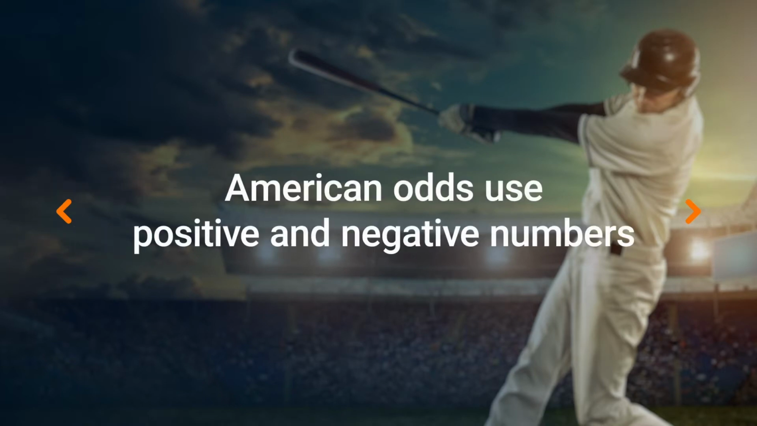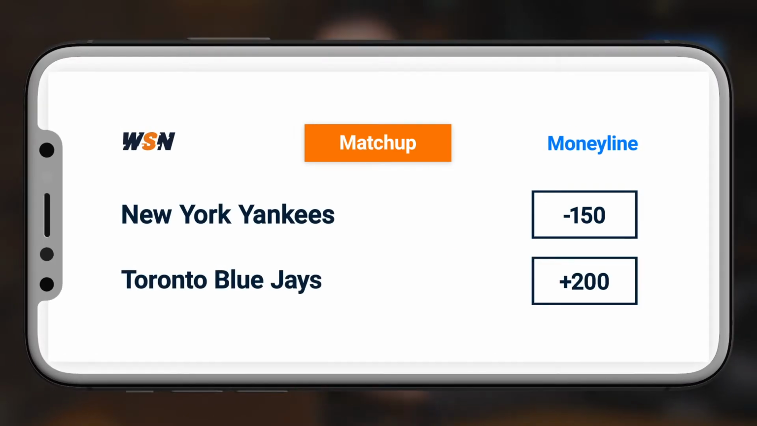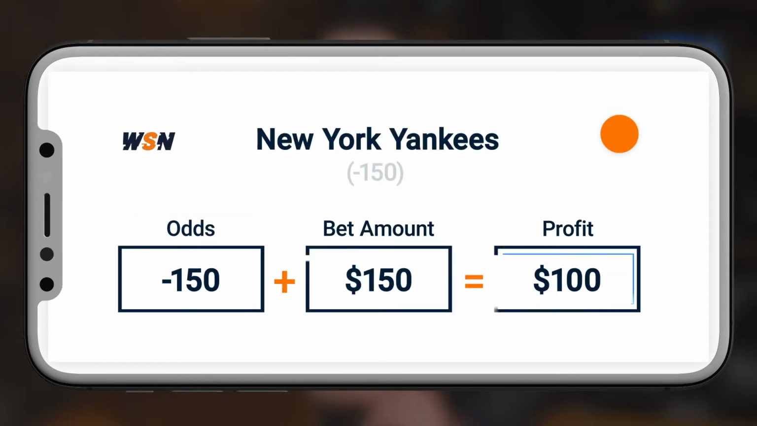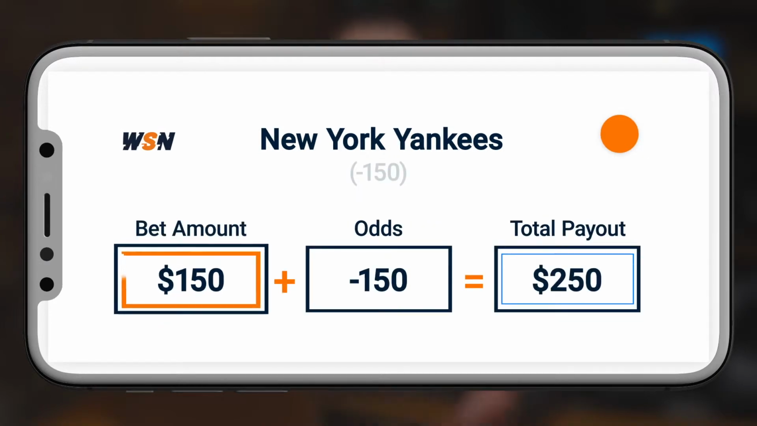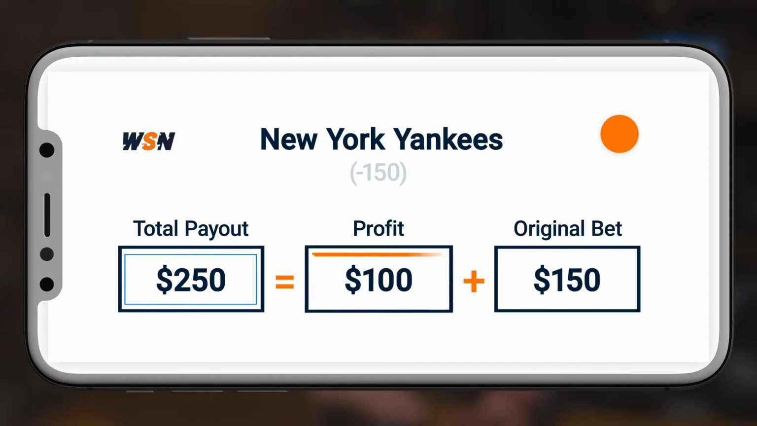American odds are shown using a plus or minus sign followed by a number. Here are some simple rules for reading American odds. When you see a negative number like minus 150, for example, it means that team is the favorite. The number tells you how much you have to bet to win $100 profit. So if you bet $150 on the favorite, it would pay out $250 total. That's $100 in profit plus your original $150 bet.